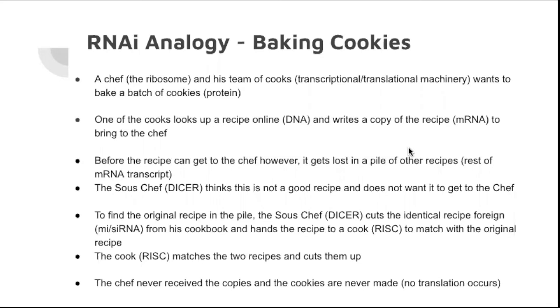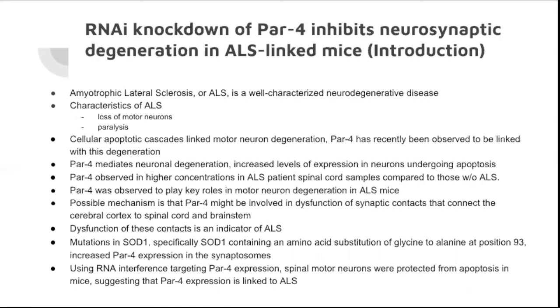So to find the original recipe in the pile, the sous chef, Dicer, cuts the identical recipe, which is the foreign dsRNA, which is cut into either miRNA or siRNA, from his cookbook, and hands the recipe to the cook, which is representing RISC, to match with the original recipe. So the cook matches the two recipes and cuts them. And the result is that the chef never receives the copies and the cookies are never made. So translation never occurs.